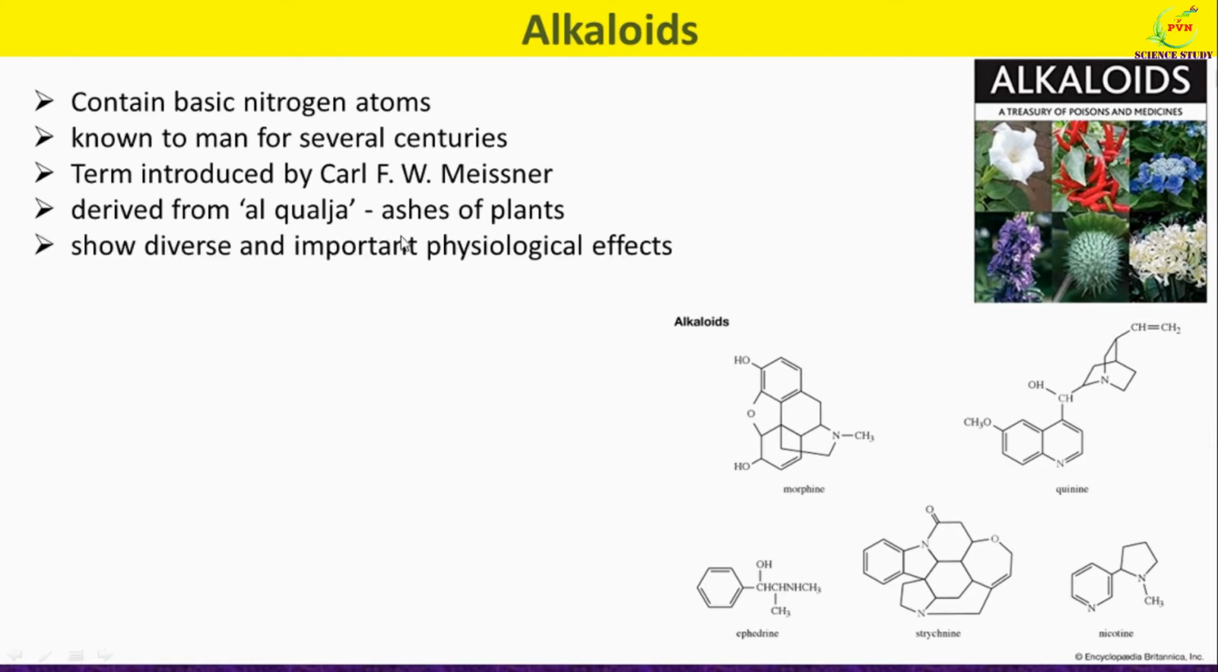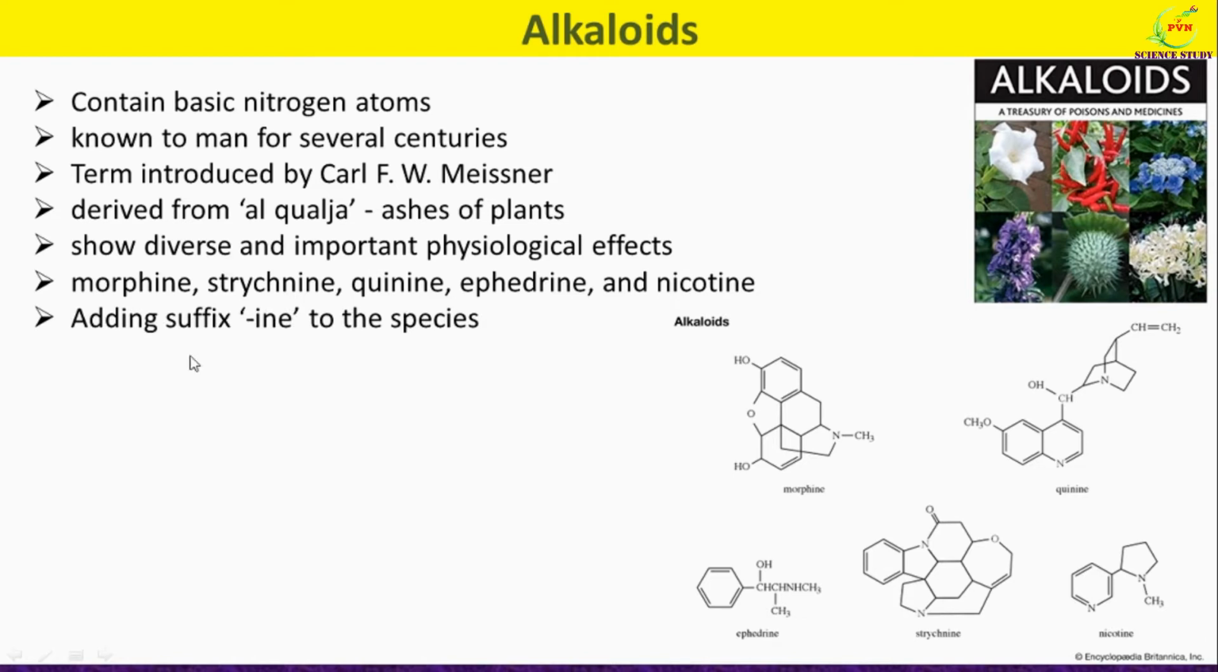Alkaloids have diverse and important physiological effects on humans as well as other animals. Well-known alkaloids are morphine, this is the structure of morphine, as well as strychnine, then quinine, this is quinine, ephedrine, nicotine and many others.